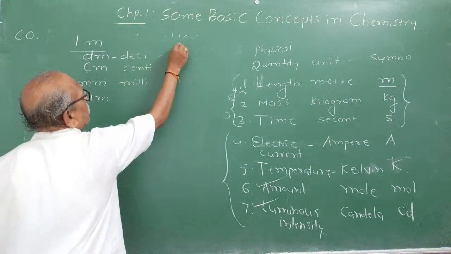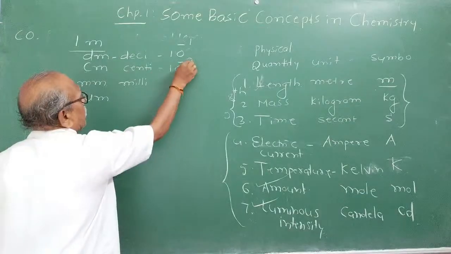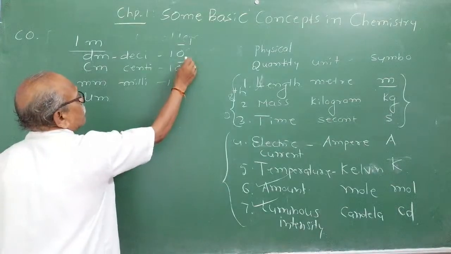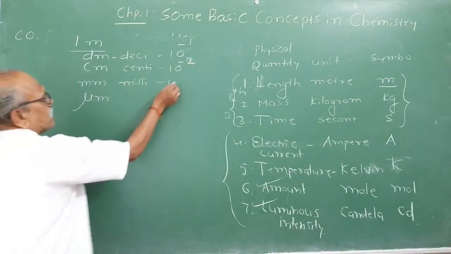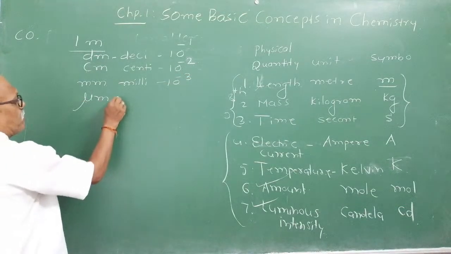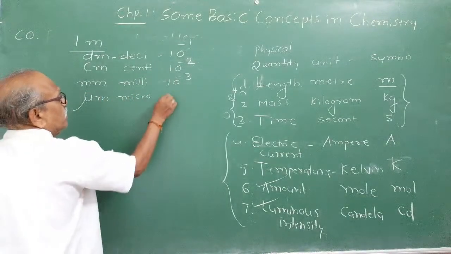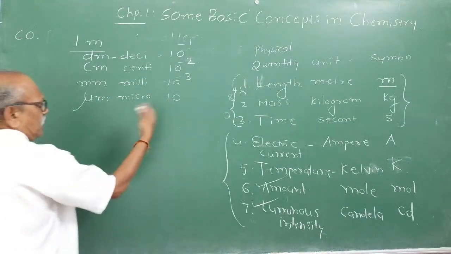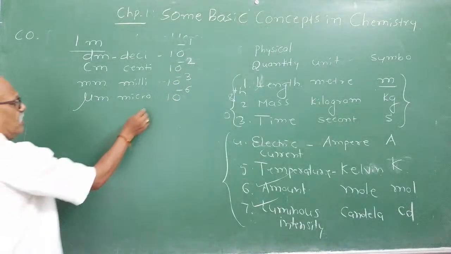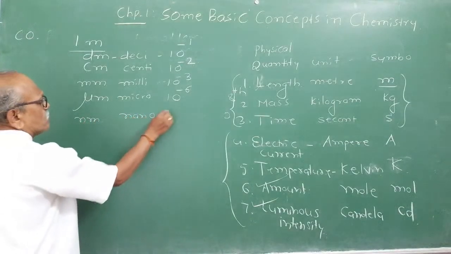Deci stands for 10 raised to minus 1. Centi stands for 10 raised to minus 2. Milli stands for 10 raised to minus 3. Note down these things. This one stands for micro, as in micrometer, microwave oven. It is a prefix used for 10 raised to minus 6. And nm stands for nanometer. Nano stands for 10 raised to minus 9.